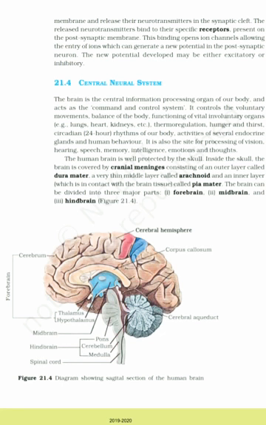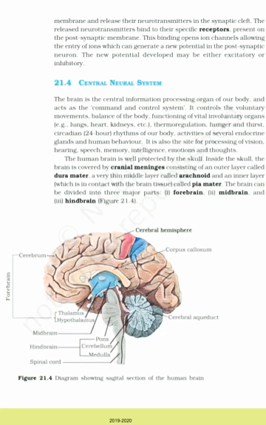and control system. It controls the voluntary movements, balance of the body, functioning of vital and involuntary organs, for example, lungs, heart, kidneys, etc., thermoregulation, hunger and thirst, circadian 24-hour rhythms of our body, activities of several endocrine glands, and human behavior. It is also the site for processing of vision, hearing, speech, memory, intelligence, emotions and thoughts.